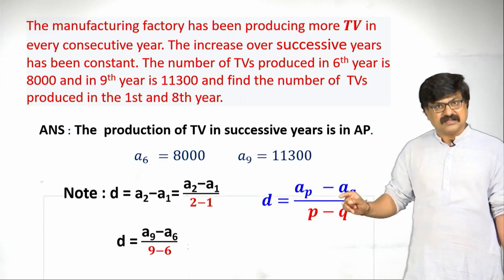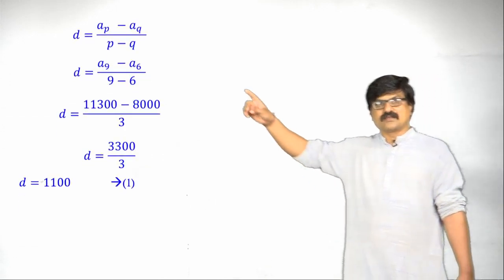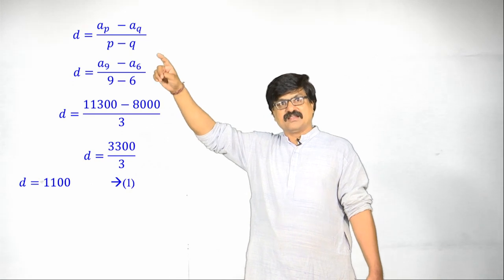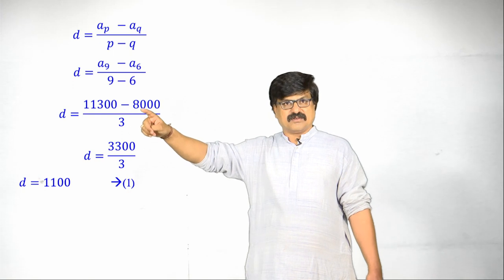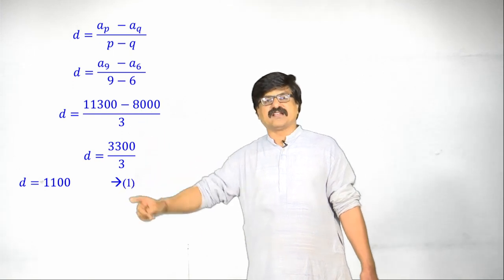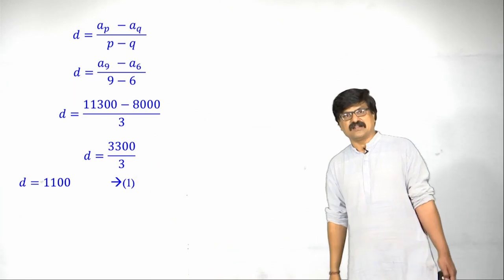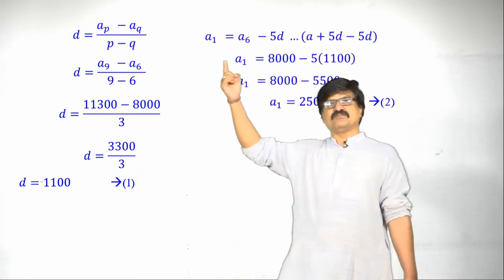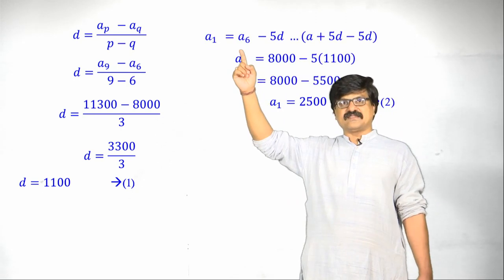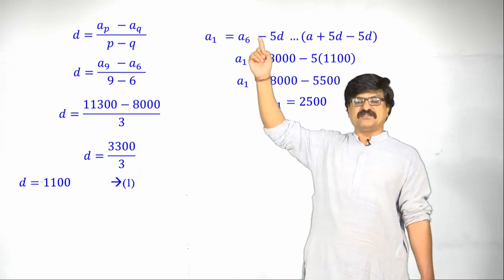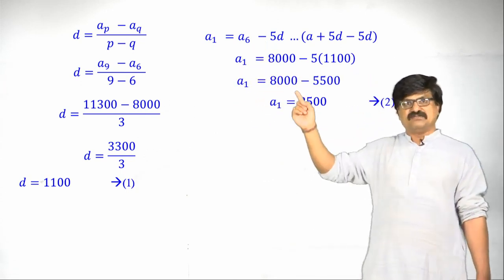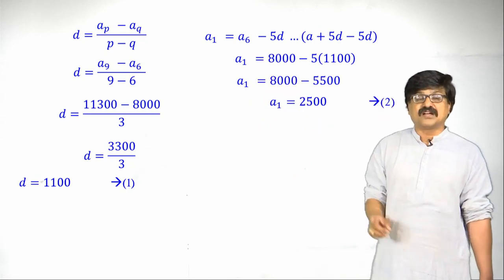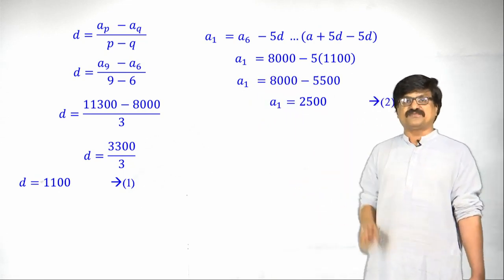So, in the next step we are using the same formula, substitute p as 9, q as 6 here, replace the values, simplify, finally we are getting d is equal to 1100. The next one, a1 can be written as a6 minus 5d. Why? Because a6 is a plus 5d, plus 5d minus 5d cancels, we are getting this. Substitute the a6 value and d value, a1 we got. The number of TVs produced in the first year is 2500.